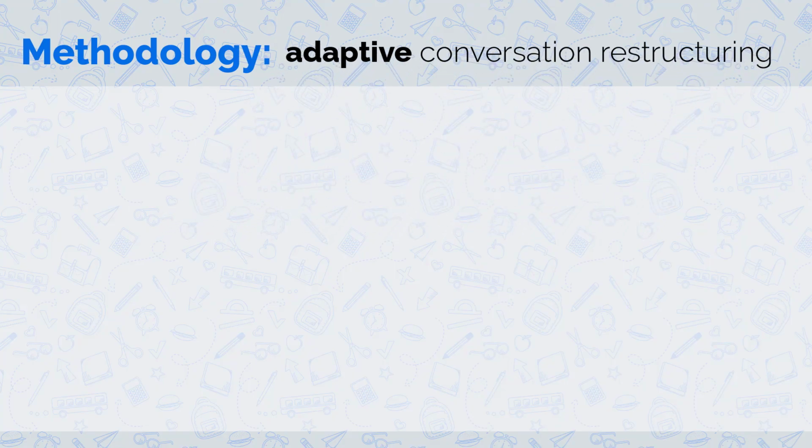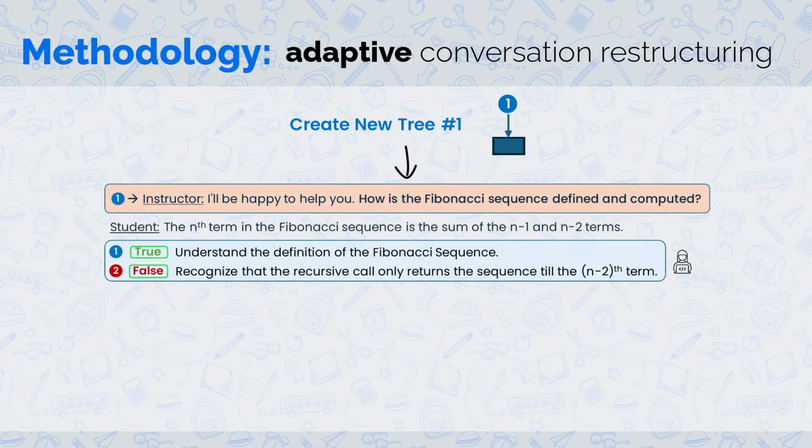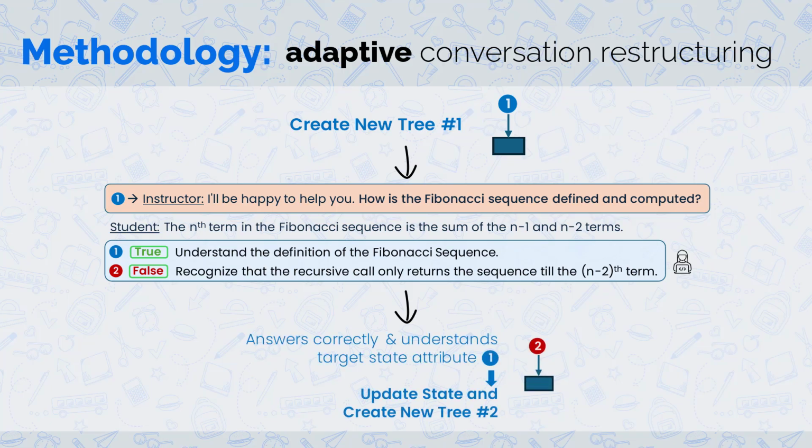Third, adaptive conversation restructuring. The verifier updates the initial conversation plan based on how the student is progressing within the conversation, as reflected by updates, or lack thereof, to the student's current knowledge state.